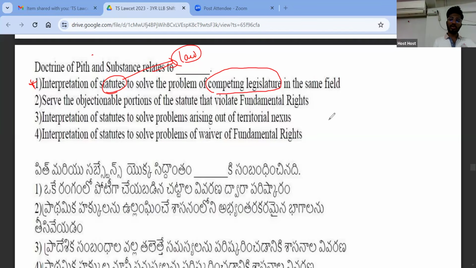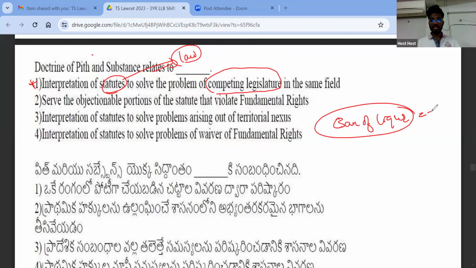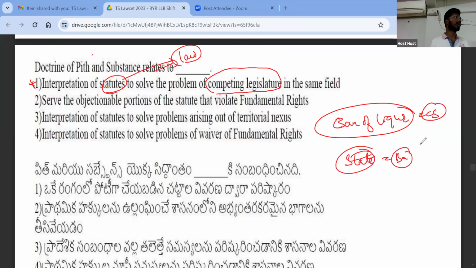I'll tell you how. Now let us suppose that a ban on liquor is a central subject, which means that only Parliament can make law with respect to a ban on liquor. Now let us say a state government made a law banning liquor, because many people are consuming alcohol and creating a lot of problems in the state. Do you think the state government is competent to make it? No. Only the central government should make it, but the state government made the law.